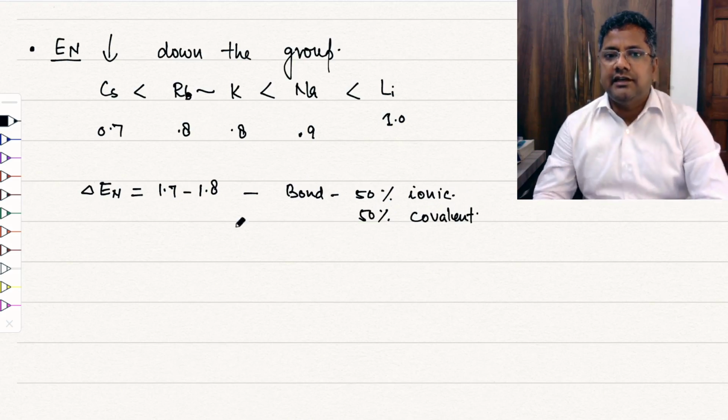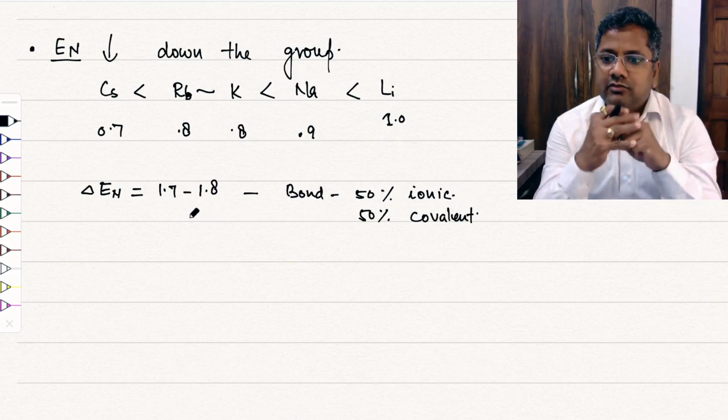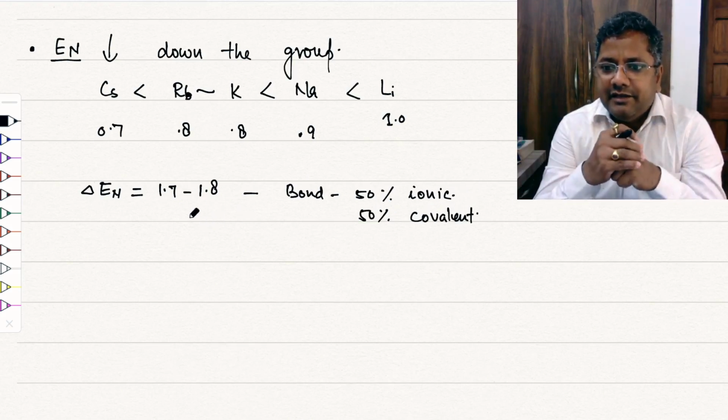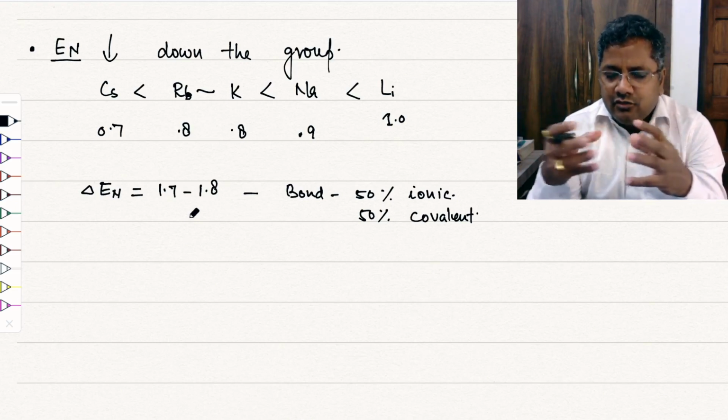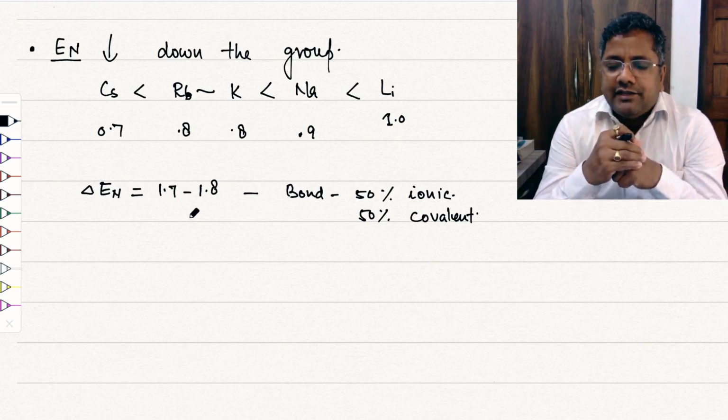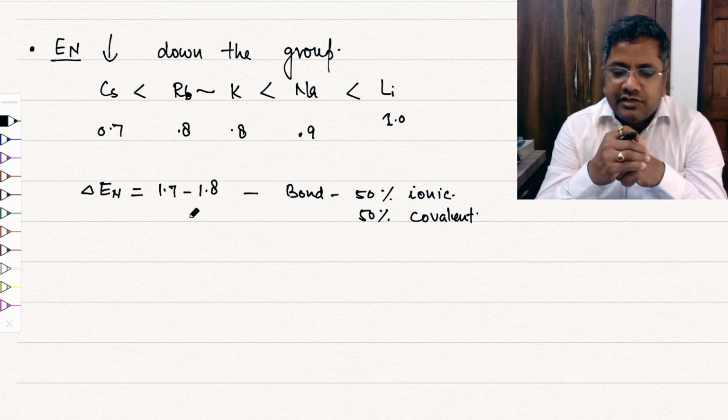So if the electronegativity difference between the combining elements is close to 1.7 to 1.8, the bond has 50% ionic and 50% covalent character.